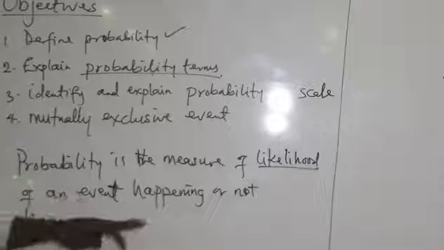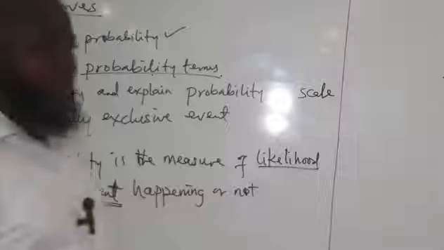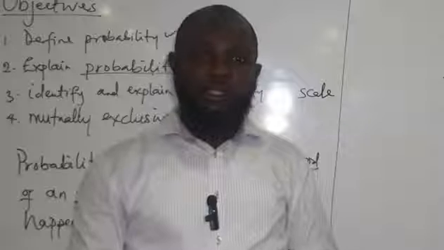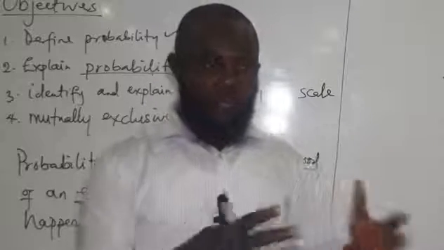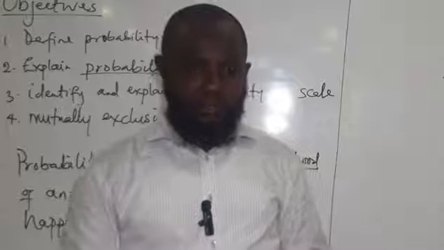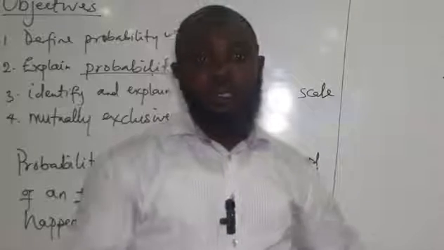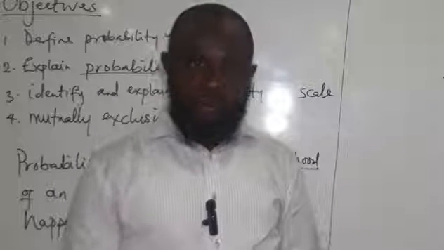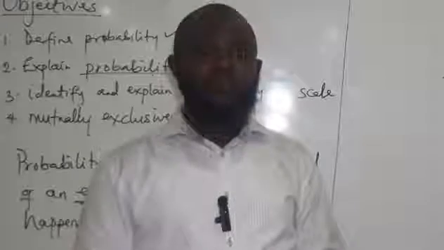I've mentioned one already, so we're going to look at the meaning of event. When we talk about an event in probability, we're talking about something that will happen, something that can happen. Let's say, for instance, watching a TV is an event. Tossing a coin is an event. Throwing a die is an event. You understand? Going to a particular place is an event. Will it happen or will it not happen? That is what we are looking at in this video. So that is probability.